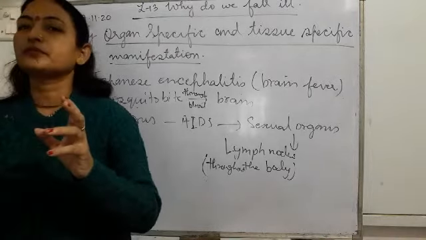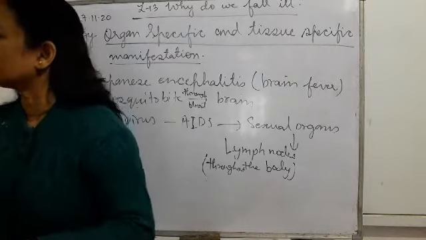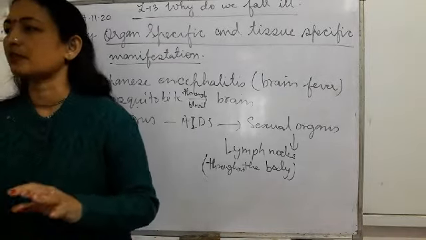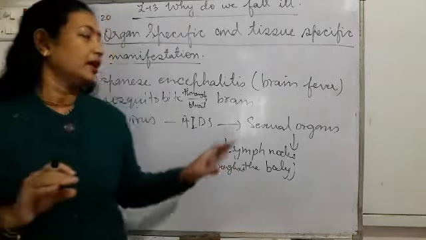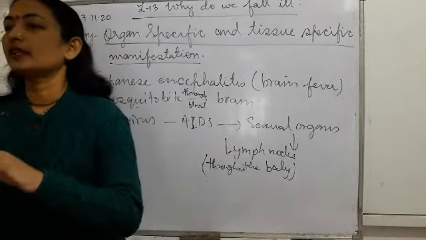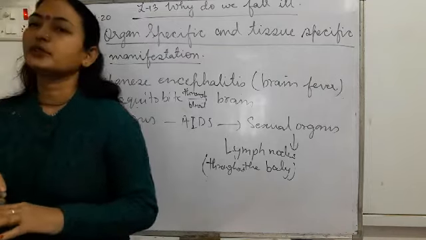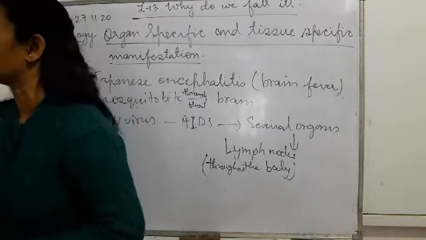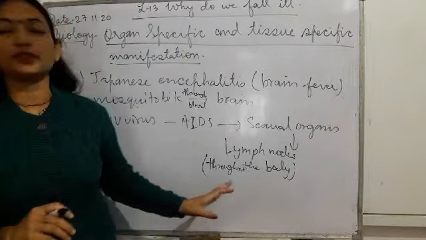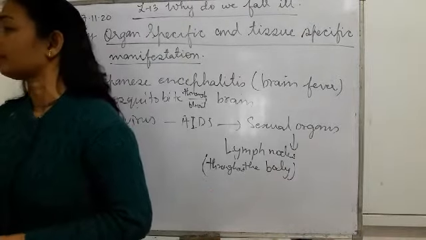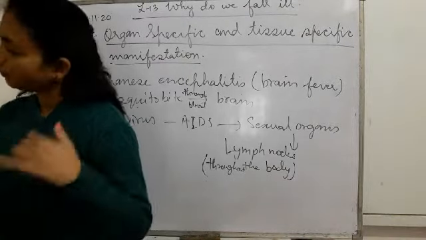Okay, so plasma is the fluid part of the blood which does not have the RBCs. WBC is present, plasma is also present. Okay, so this lymph, in the lymph node, goes throughout the body. You have lymph nodes in different places, so it is spread now throughout the body. And now, what is the effect of that? We'll discuss next.